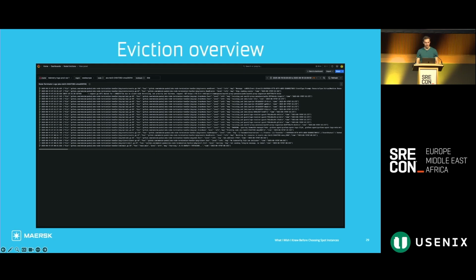So when we have found an eviction that we're interested in, now we can drill down into the logs of the spot handler that we're running on that node. And here we're probing for two things. We want to know, did the spot handler pick up an eviction event before the eviction actually occurred? And then we want to know which pods were running on this node and were they able to shut down gracefully before the eviction actually happened. So this panel allows us to probe for the swift eviction issue that we talked about earlier.